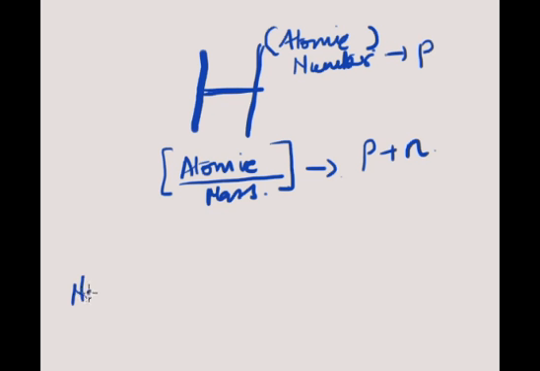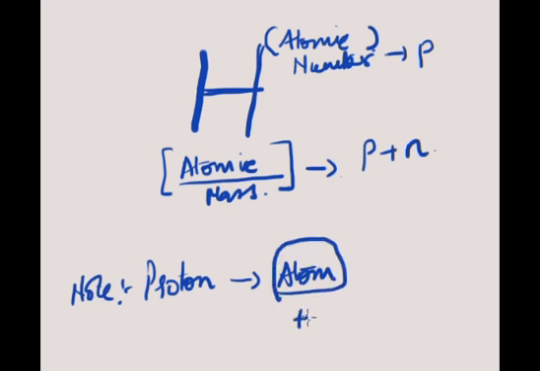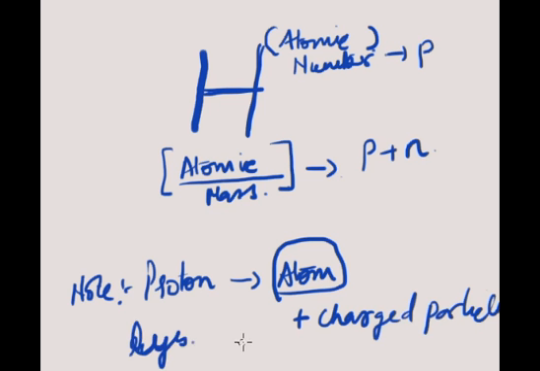Note, what is a proton? A proton is present in the atom. It is basically the positively charged particle that lies in the nucleus of the atom.